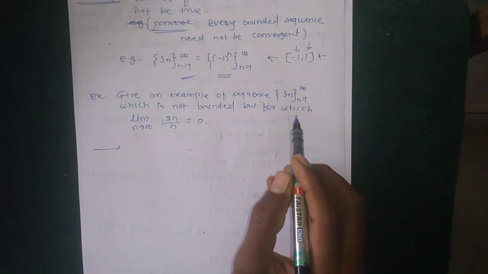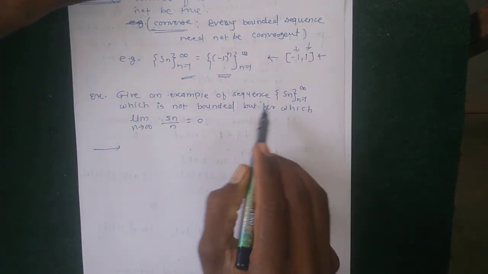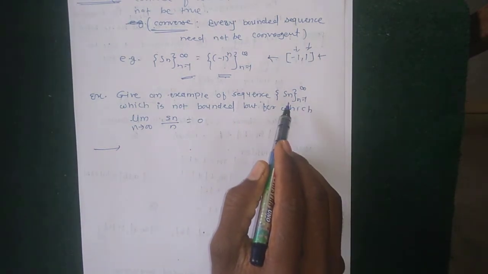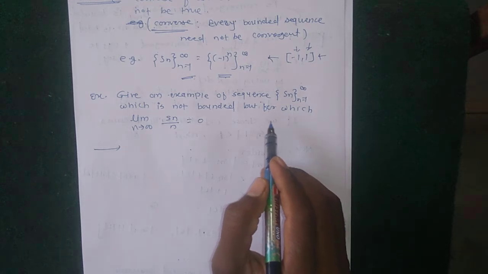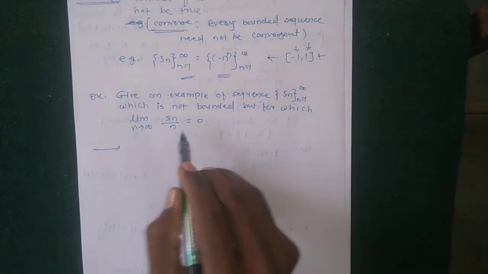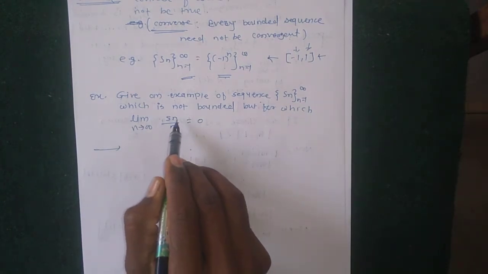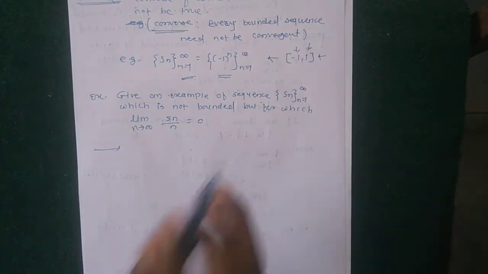So the example says that the sequence Sn is not bounded, meaning it has no upper bound or lower bound, but the limit as n tends to infinity of Sn divided by n is equal to 0.